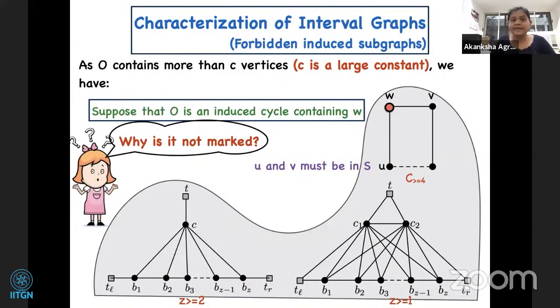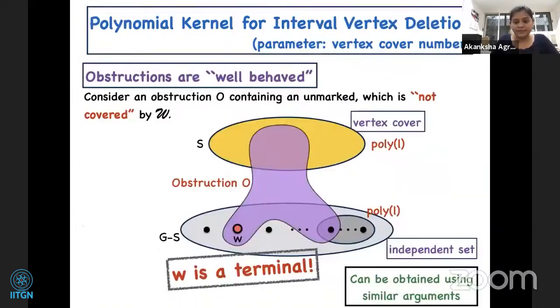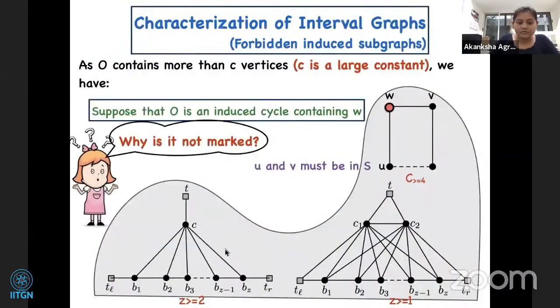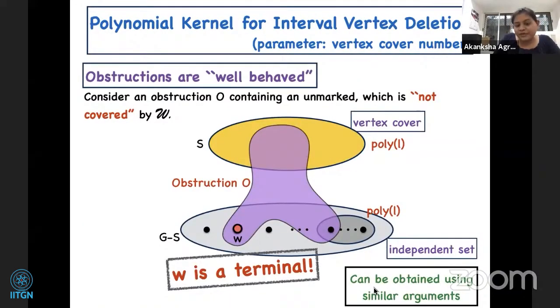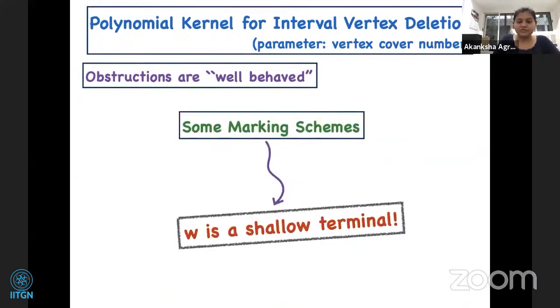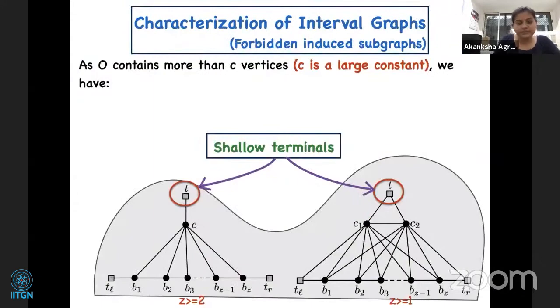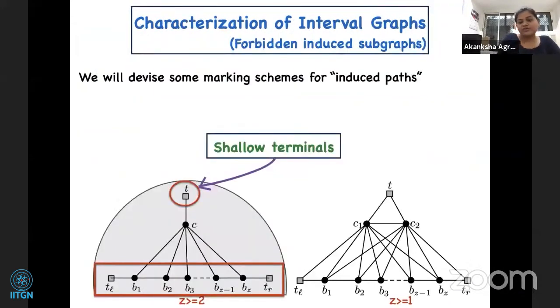So this says that actually our obstruction cannot be even a cycle. It should be one of these 2 below graphs. And we can further show that it is one of these vertices T by using similar arguments. This T1, TL, TR, or T. Okay, T here, TL, or TR. We can further show, with some more marking, that it's actually not just a terminal, one of these T, TL, TR vertices, but it's a shallow terminal. So shallow terminal is this vertex, okay? So we will only focus on the first type of obstruction. The second can be handled in a similar fashion.